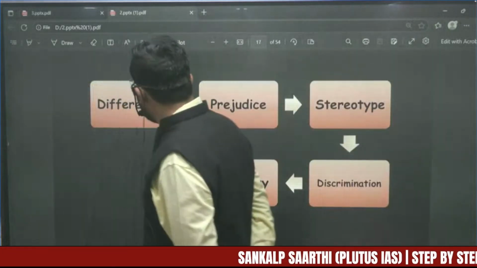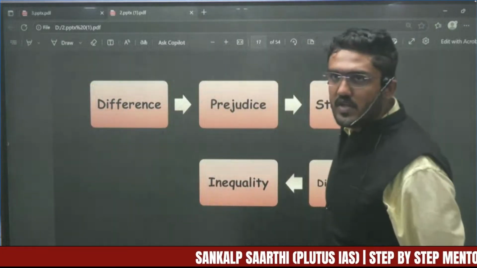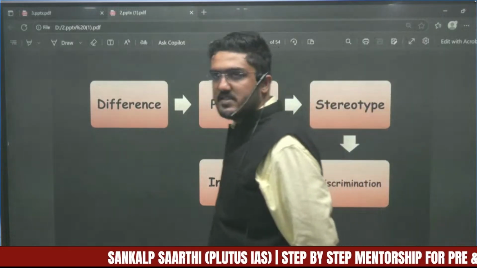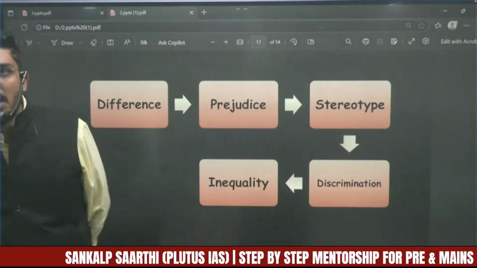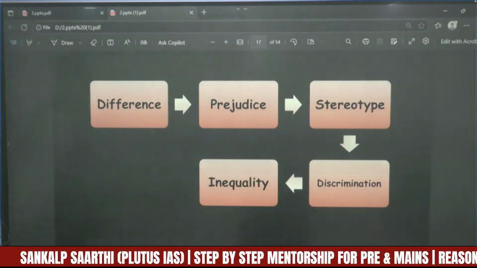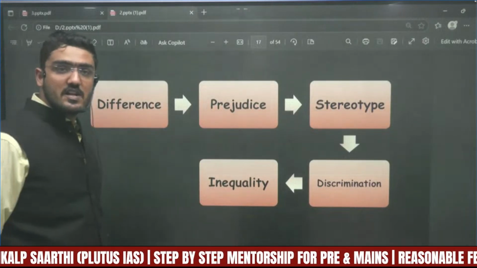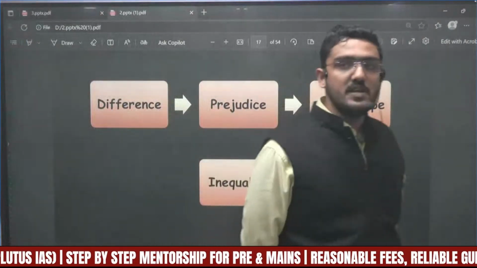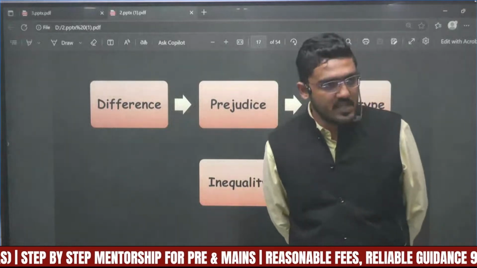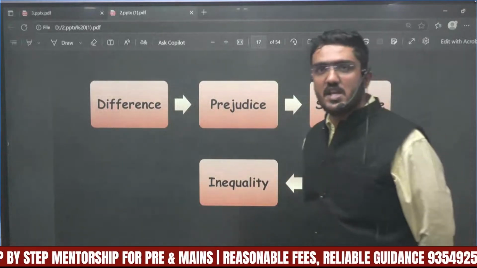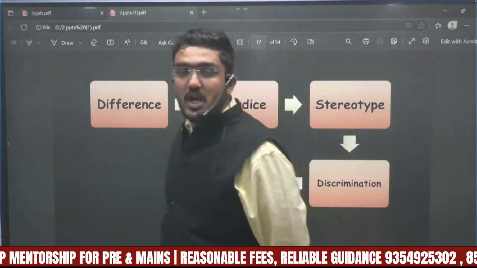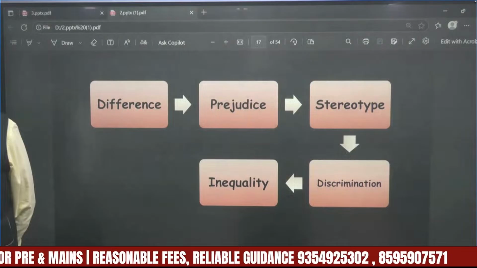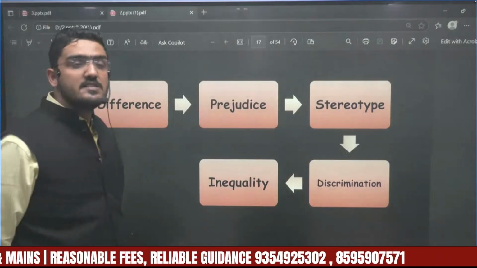Okay, now summarizing everything we have read: there are differences, we do accept that there is diversity due to which there are differences, but these differences give rise to prejudices. Because of these differences we presuppose something, we take prejudgments into consideration in our mind, due to which a fixed image is built in our mind, which is called a stereotype.